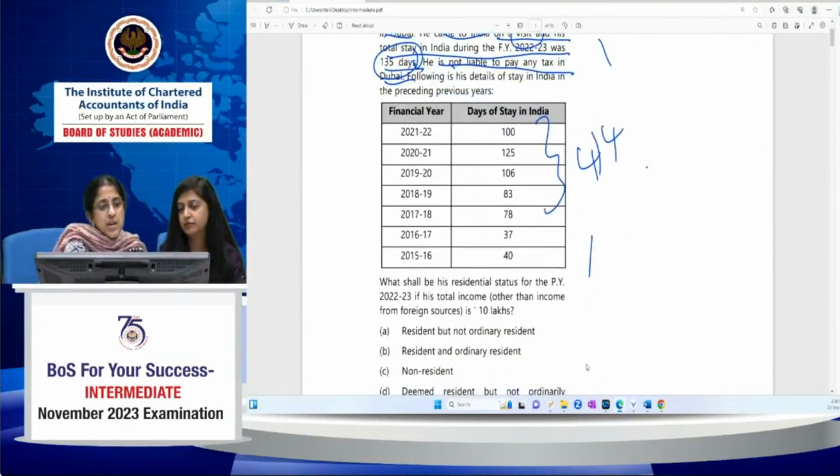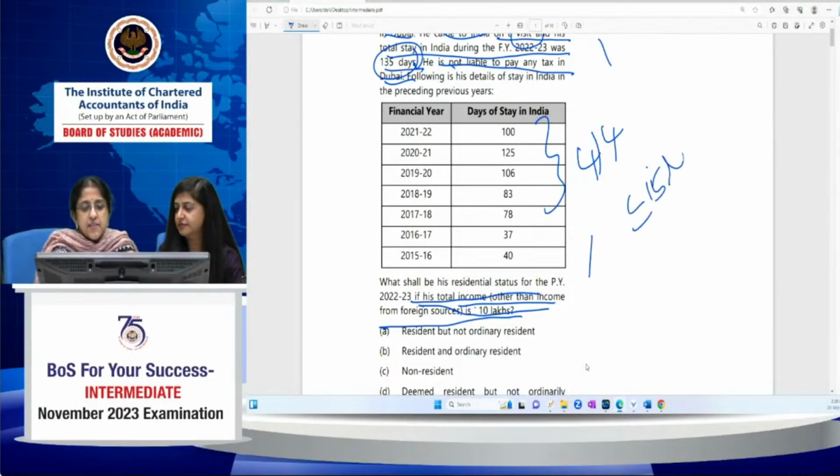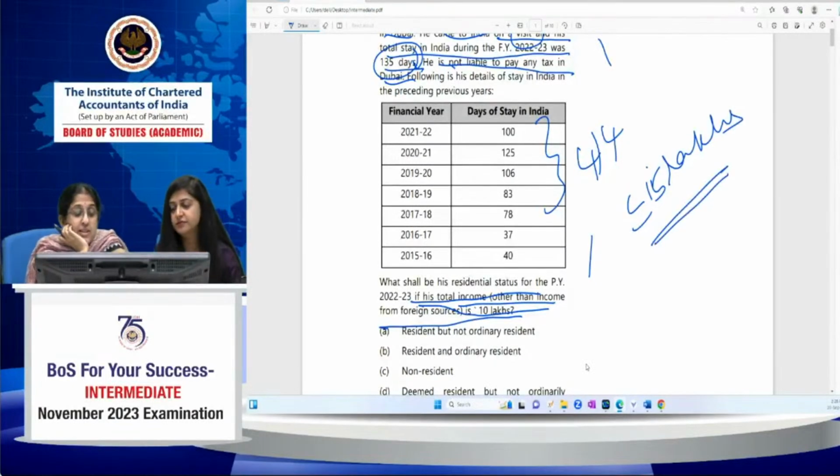What will be his residential status for the previous year 23? If his total income other than income from foreign sources is 10 lakhs, that they've given you in the question itself. You don't need to compute here. It's less than or equal to 15 lakh total income other than income from foreign sources. So now what condition will apply? I'm waiting for your answers. Which condition will apply for this person? Is it the 182-day condition, or 60 plus 365-day condition, or 120 plus 365-day condition? Which condition will apply for him? His total income is less than or equal to 15 lakh.